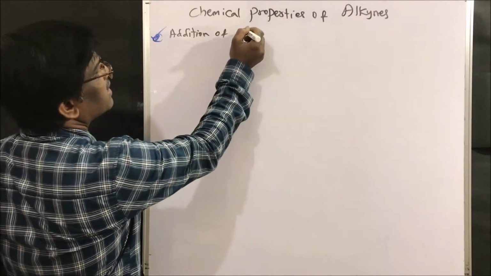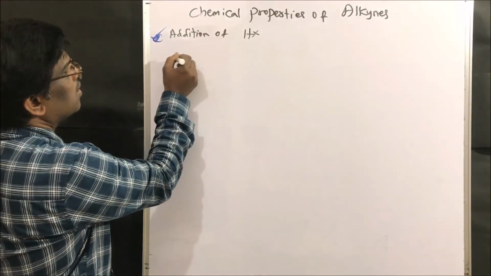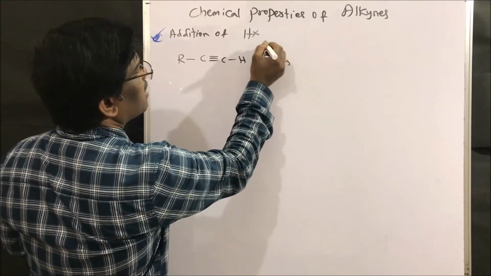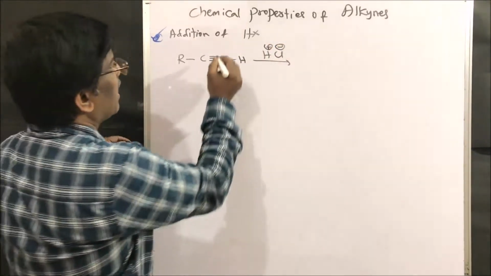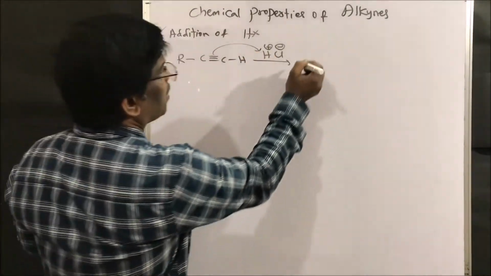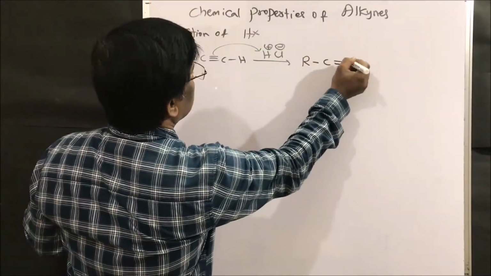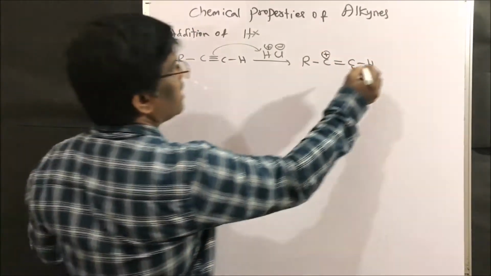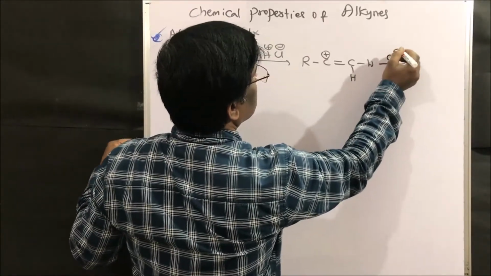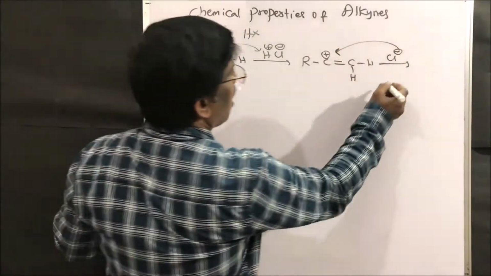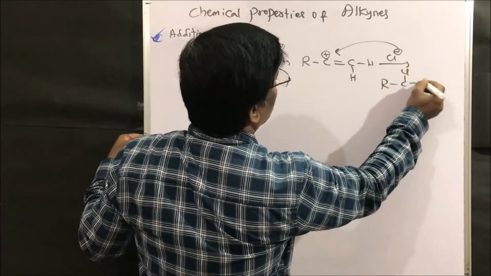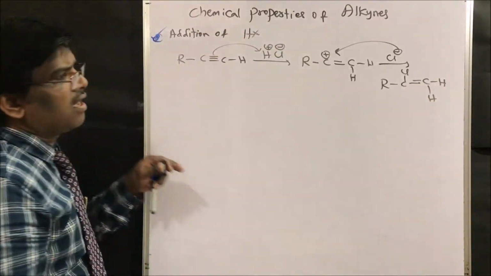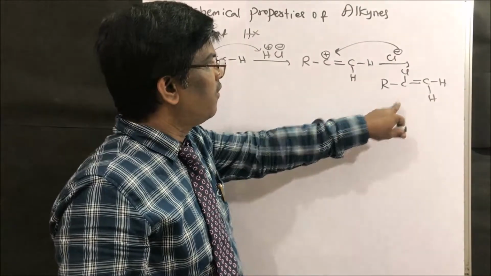Next is addition of HX. Let us take a simple example, RC triple bond CH, with HCl, H plus Cl minus. As I said, electrophilic addition takes place to give R C double bond CH with a positive charge. Next the chloride attacks here to give RC(Cl)=CH2, vinyl chloride.